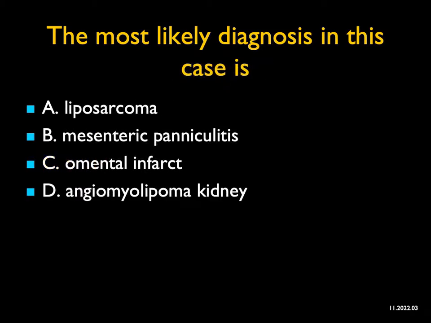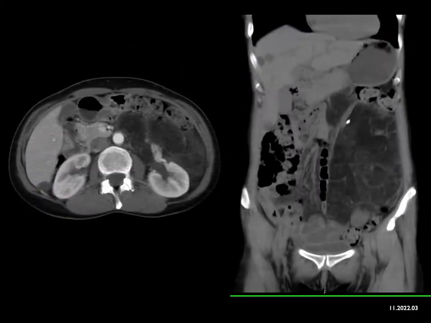The most likely diagnosis in this case, well, what do I see? I see a large mass involving or extending near the left kidney and its fatty attenuation. This is surely not mesenteric panniculitis, which causes increased density in the mesentery, but this is renal or perirenal. It's not an omental infarct, which is soft tissue density, not fat density. So you could say a liposarcoma, and that would be a really good thought. Large fatty tumor infiltrating, extending near the kidney.